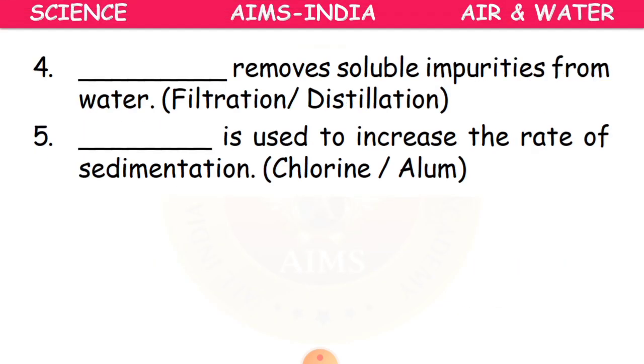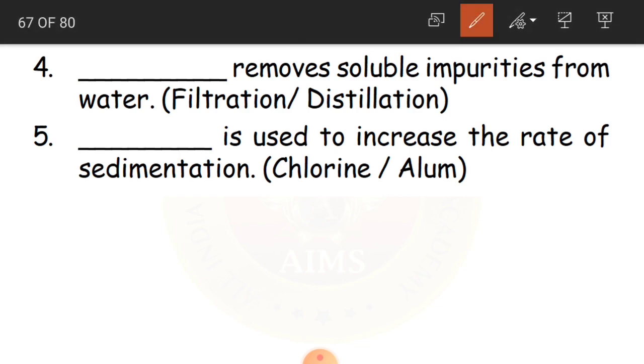The fourth question is, dash removes soluble impurities from water. Is this filtration or distillation? No, filtration. Distillation is different.